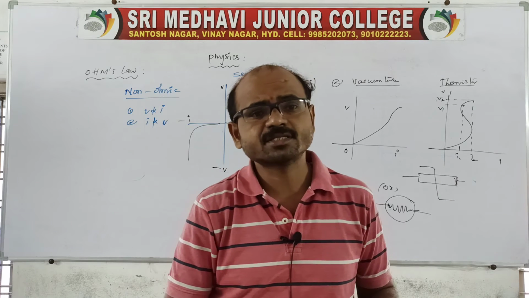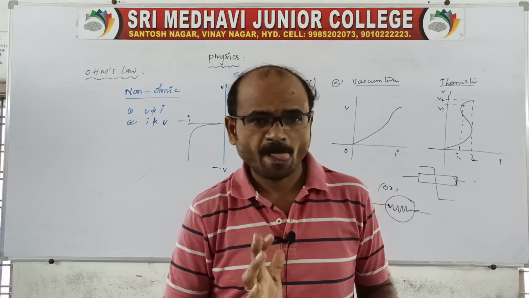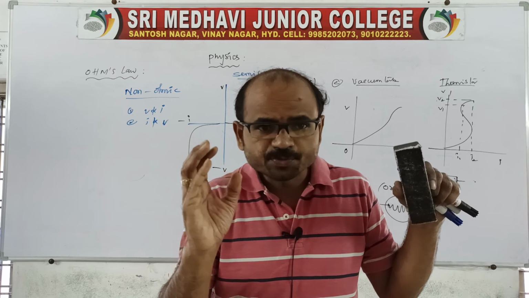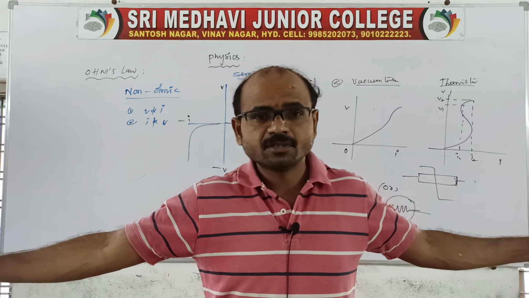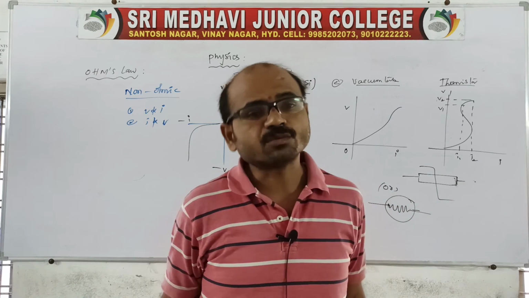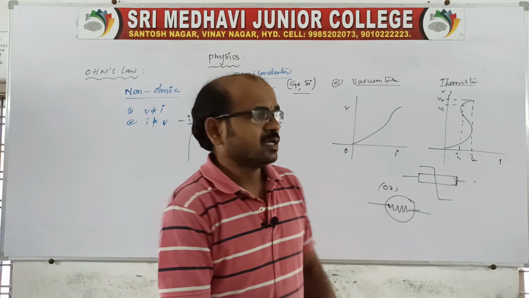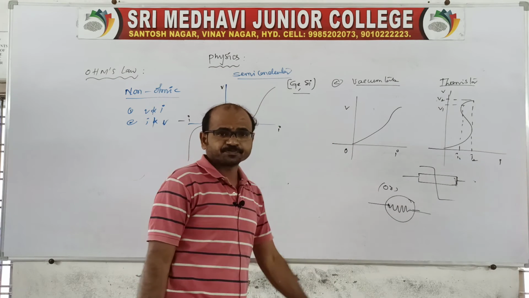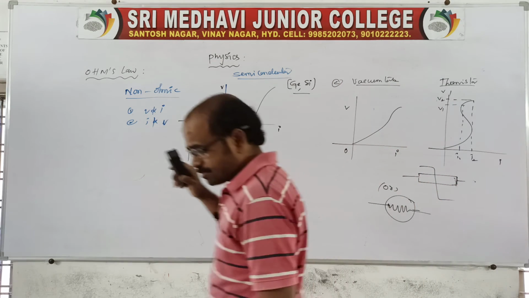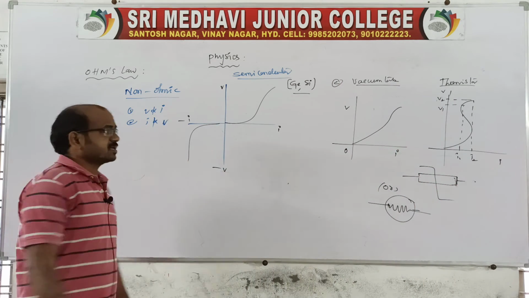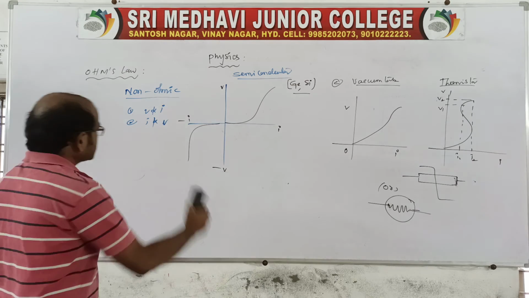Vacuum tubes are very big in size, so nowadays we are not using them. It is also an electronic device. Clear? This is about non-ohmic devices with examples and graphs. Is it okay now?